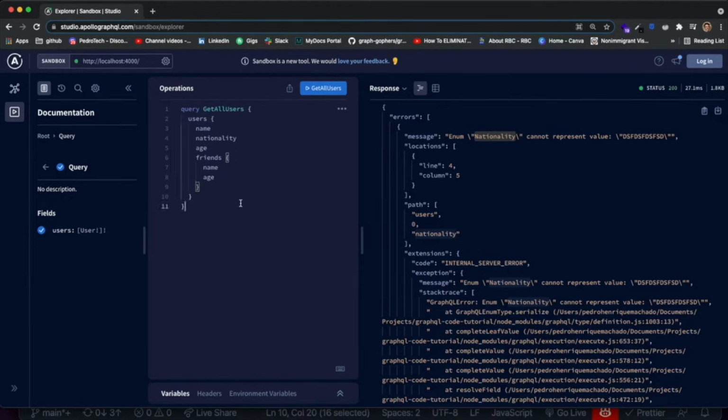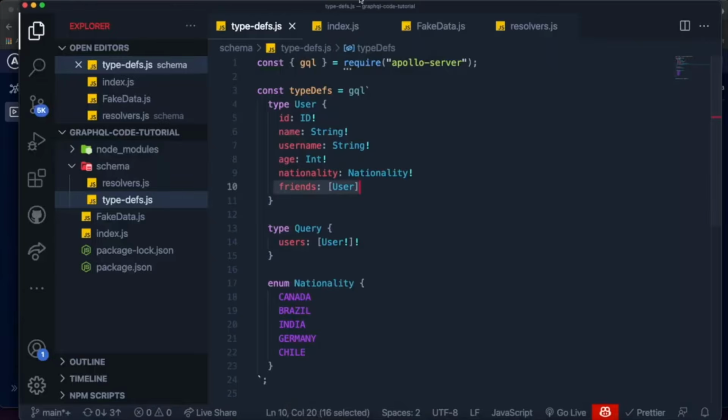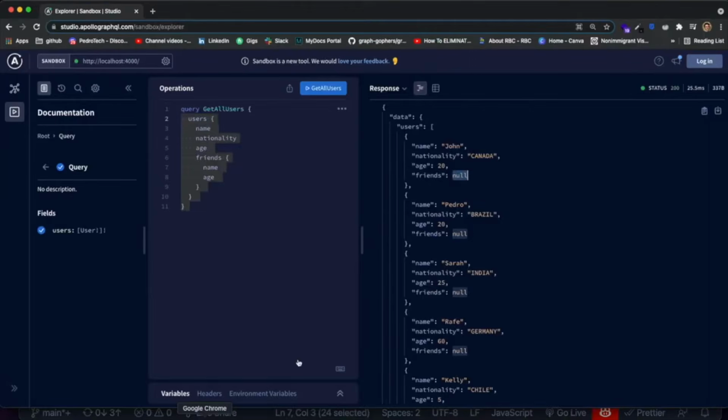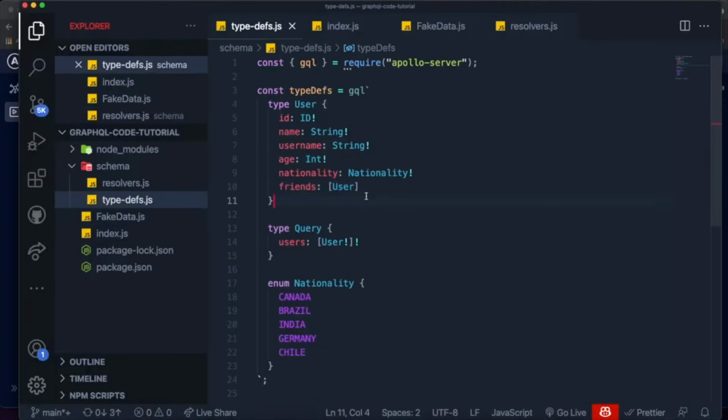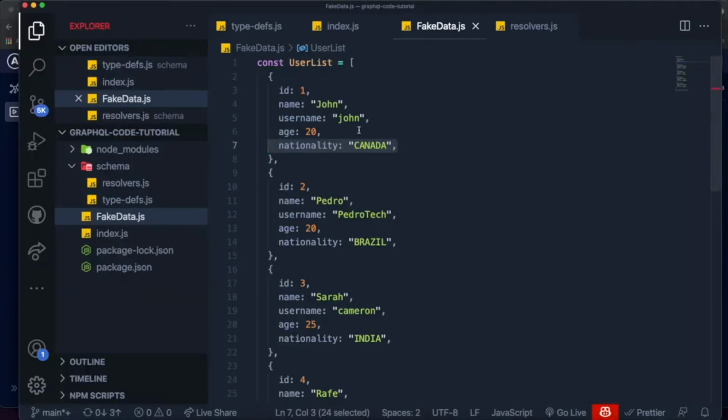Maybe just those two. But you'll see that if I run this query, friends will be null. The reason for that is because our data doesn't currently have the field friends, but it does run the query because we said that friends isn't required. So it's totally fine for there not to be friends, but if we try to access the friends for someone who doesn't have friends, it will return null. So how do we fix this? How do we actually add some friends to some people?